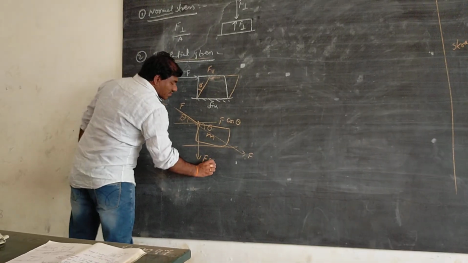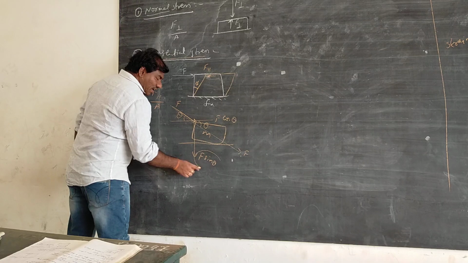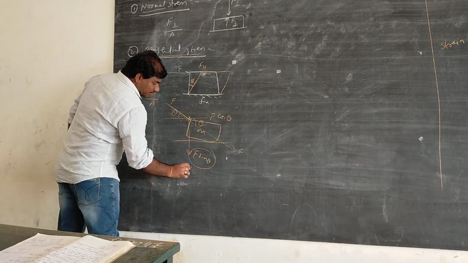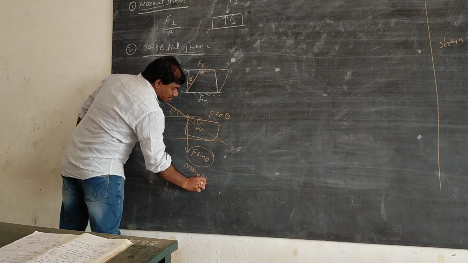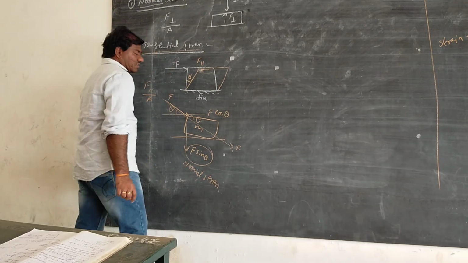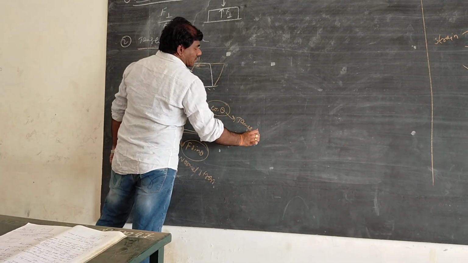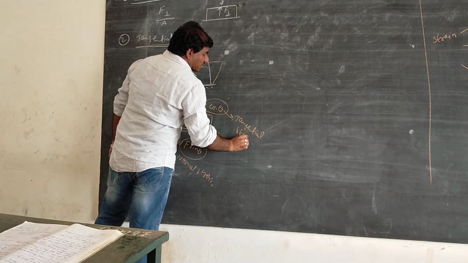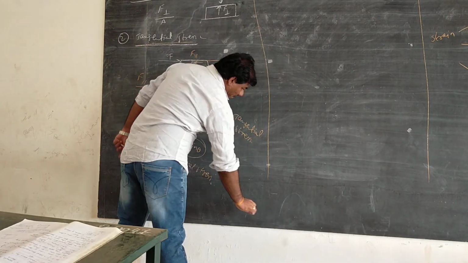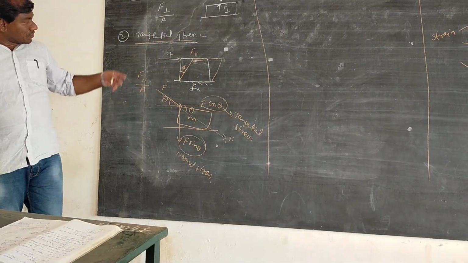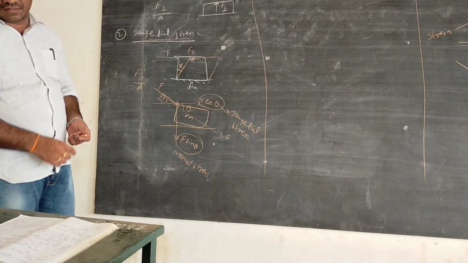This is called as F sin theta. This gives normal stress. This gives tangential stress. Oh, you understood now. So just make a note of it very clearly.